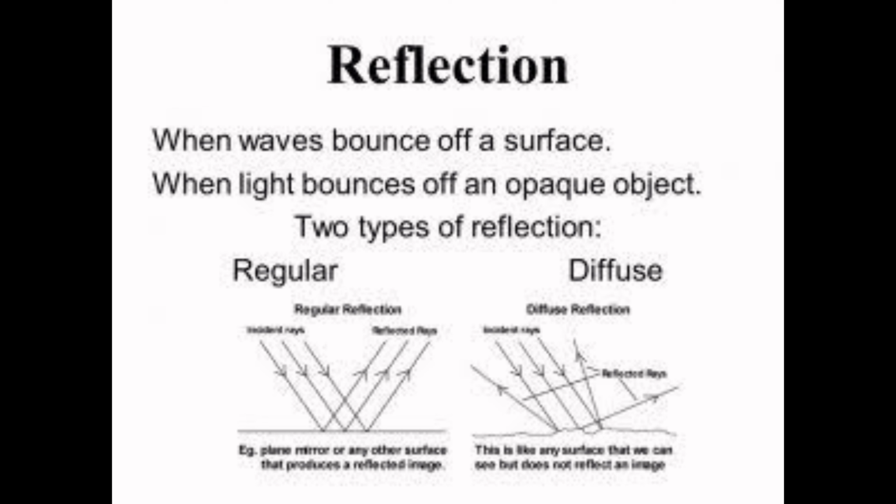They are scattered in all directions, and this is called diffuse reflection or scattered reflection, and it gives rise to a deformed and unclear picture. You can see the two pictures very clearly, and I hope you have understood all these things. Regular reflection, when light rays fall on a polished surface, forms a clear picture, and when light rays fall on an unpolished or uneven surface, it forms a diffuse picture. So these are the two types of reflection.